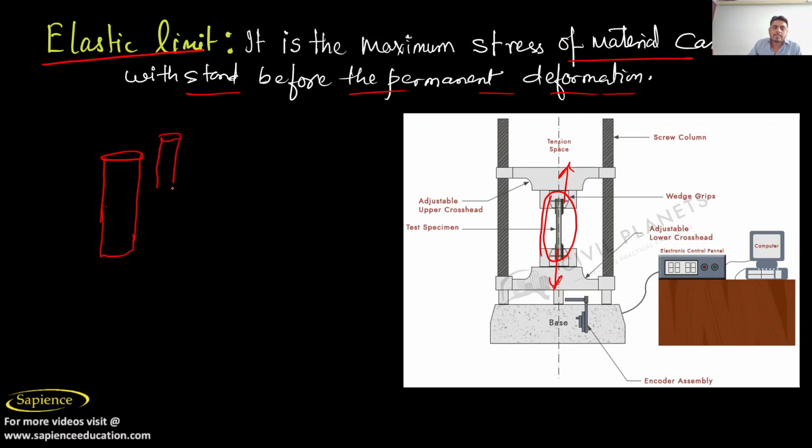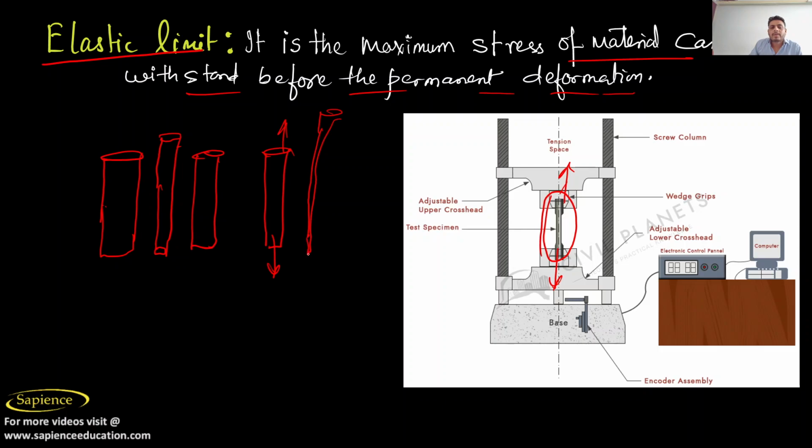Definitely, its length will increase and its thickness will become less. If you release it, it will come back to the same shape. But as you apply more and more force, a time will come when it becomes permanent deformation.